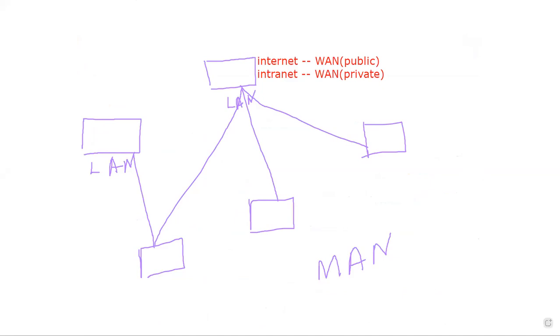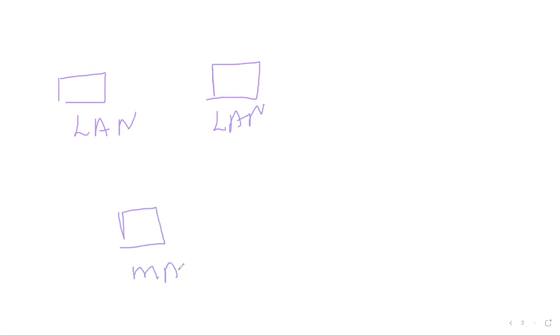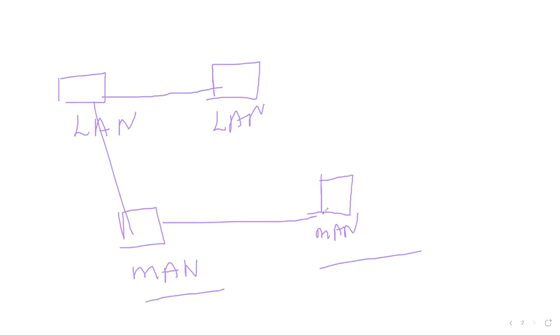If we wanted to talk about WAN, suppose this is my one LAN, and this is my another LAN. Now this is my MAN, I'm writing here MAN. This is another MAN. So if we are combining all these computers together, maybe this is in another city, and maybe this is in another city, and if we are combining these, this complete will create one WAN. This is what you have to understand.